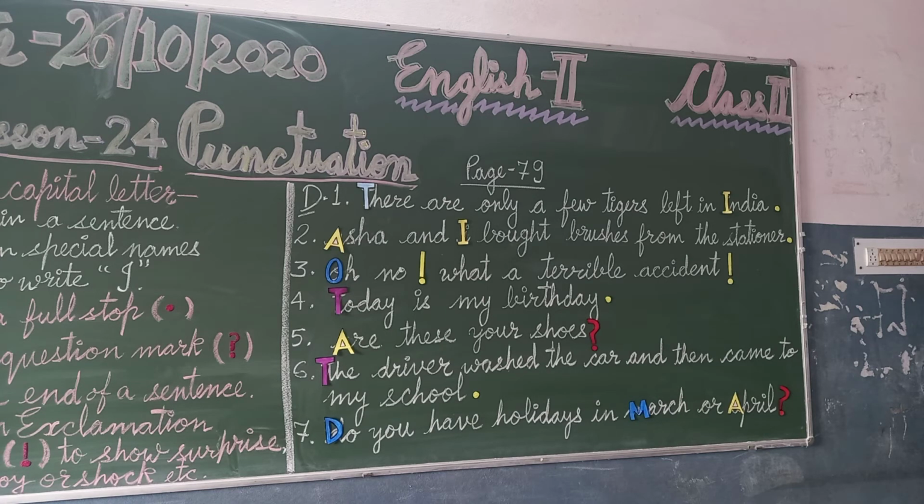Then in number 4: Today is my birthday. T is the first letter, so written in capital, and the sentence ends in a full stop as it is a statement.